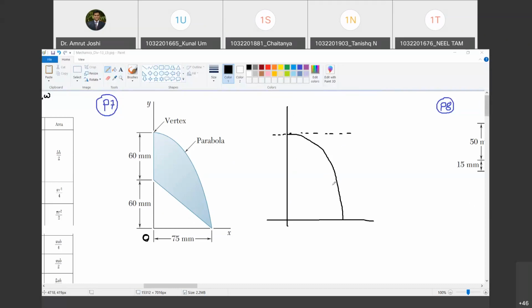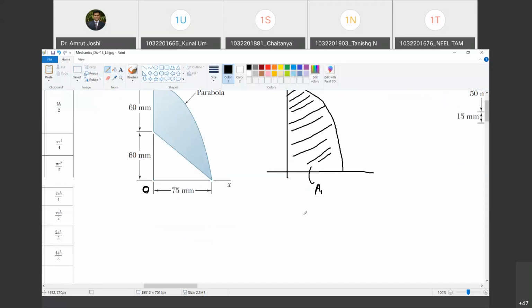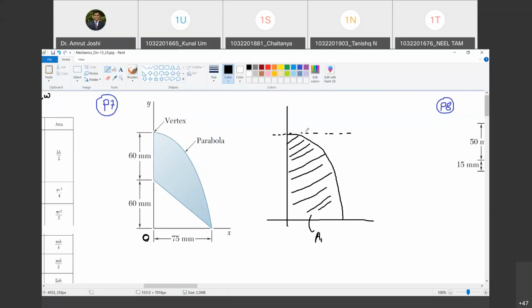So this is the parabola. I am going to call this area A1. I hope you have understood. Now, from this area, if I subtract the triangle, then I get this shape. Do you agree with me?